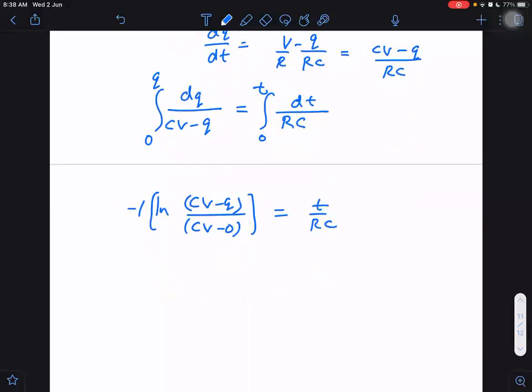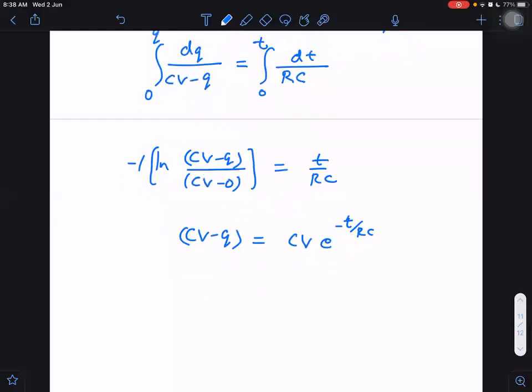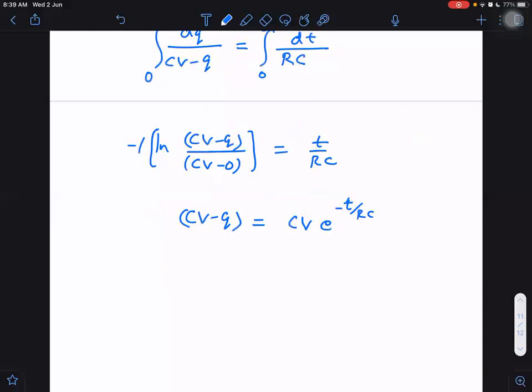Then CV minus Q is equal to CV into e raised to power minus t by RC. Is it right or not? Yes, so we get Q as CV into 1 minus e raised to power minus t by RC.